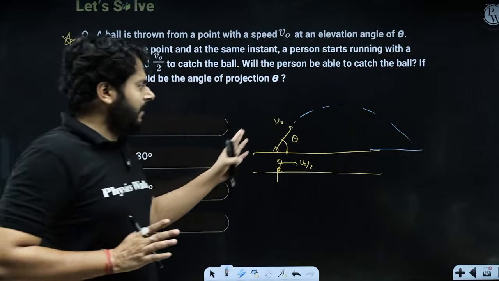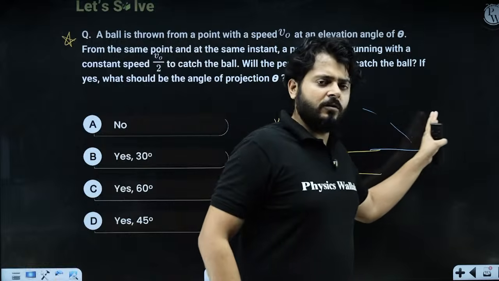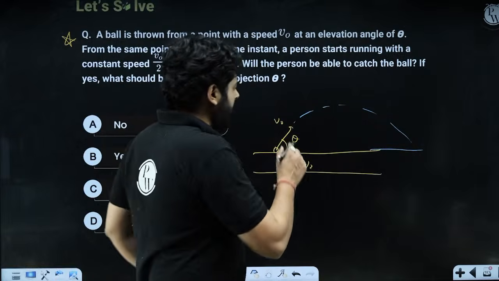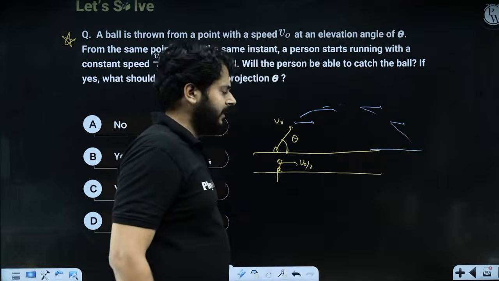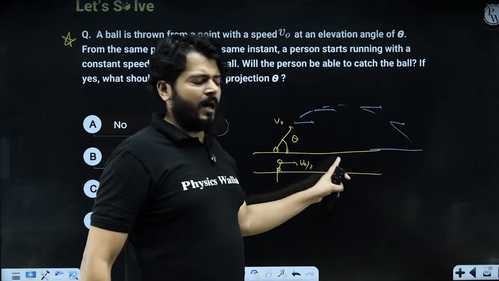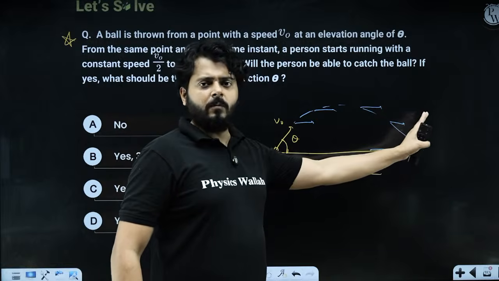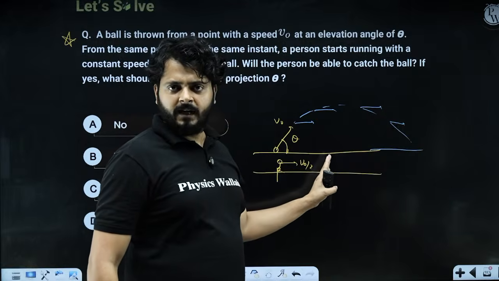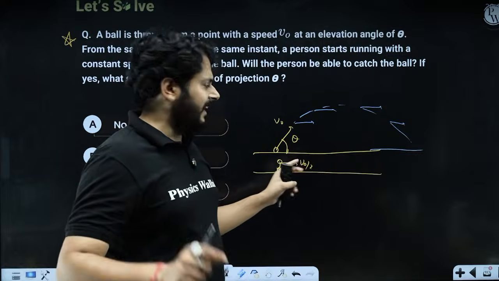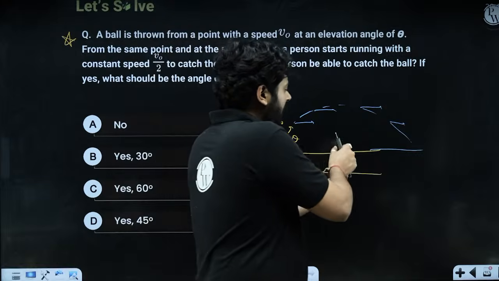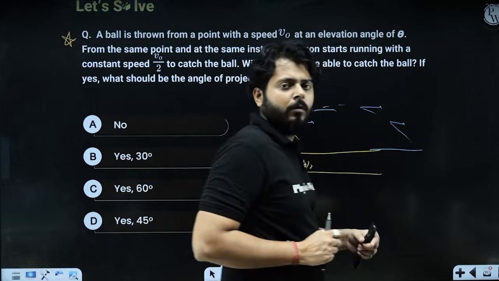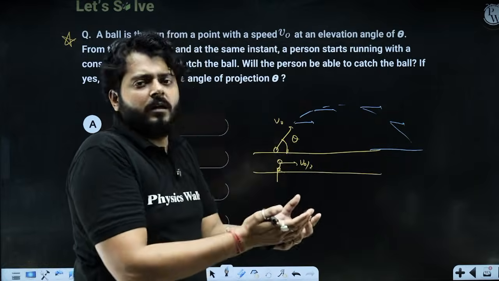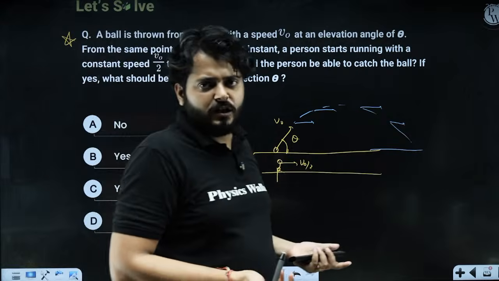If the ball has a faster horizontal component, the ball is covering more distance in this direction per unit time than the person is covering. So after 10 seconds, the ball will be further away and the person is going to be here. We can say that when the person and the ball have the same horizontal component, only in that situation will the person be just beneath the ball. And when the ball reaches his level, he can catch it.